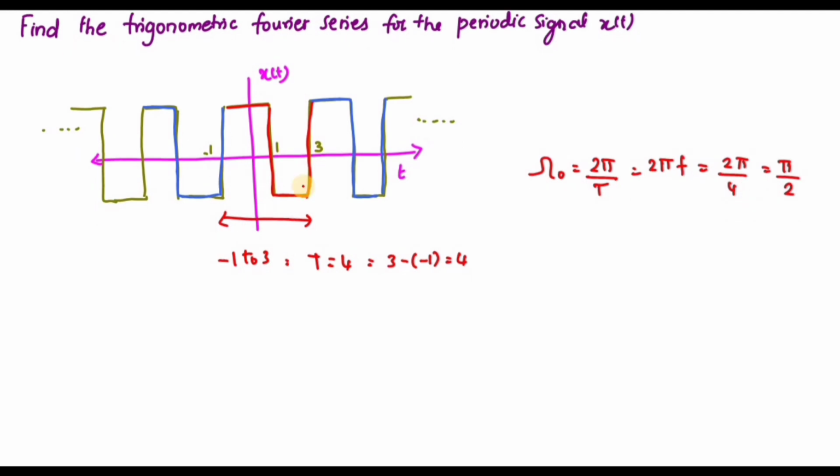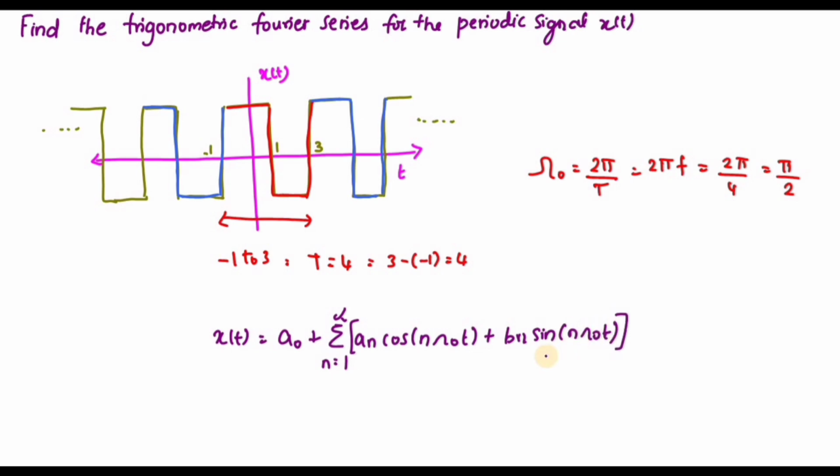Here you can see the formula for the Fourier series, right? So the Fourier series only they are asking. So x of t is equal to a naught plus summation, starting from 1 to infinity, a n cos n omega naught t plus b n sin n omega naught t.